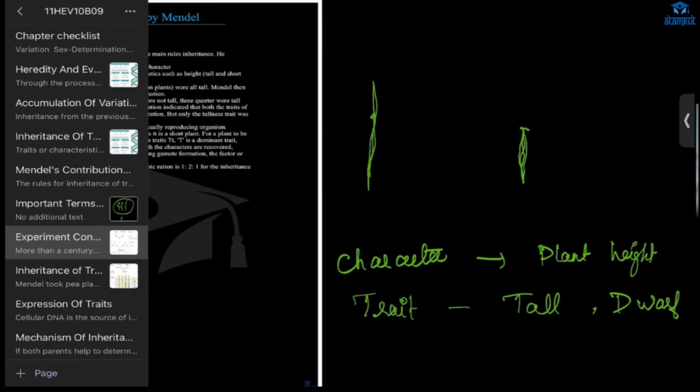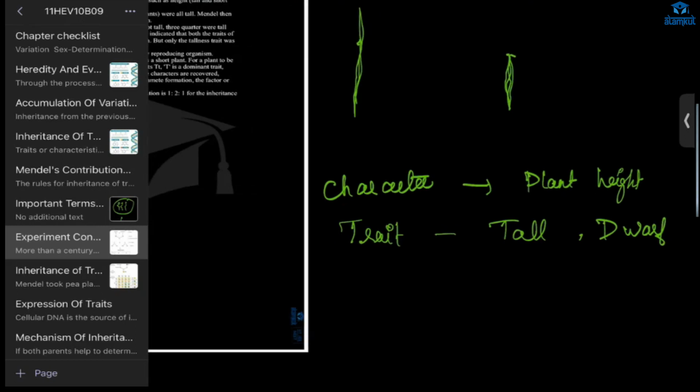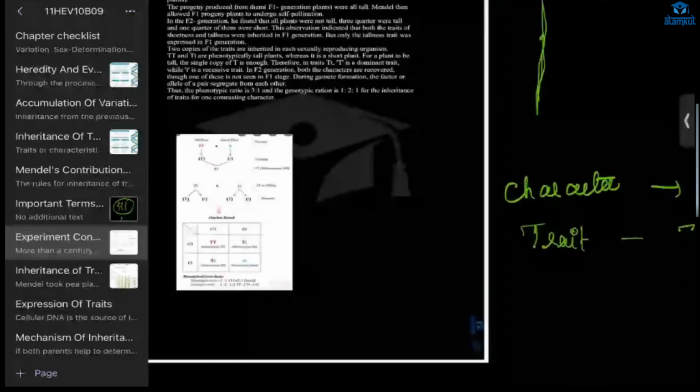When you take a coin, it will be either head or tail. In this case also, it is going to be tall or it is going to be dwarf. This is the conclusion he came to.